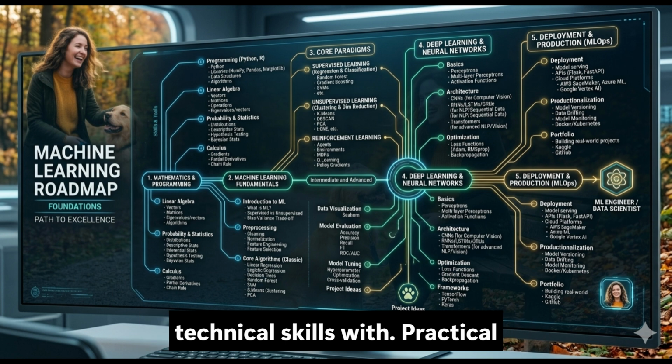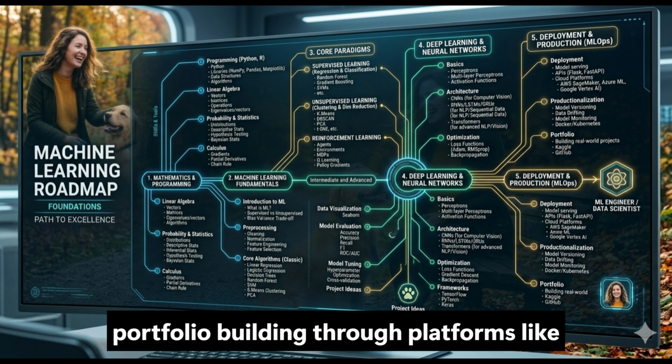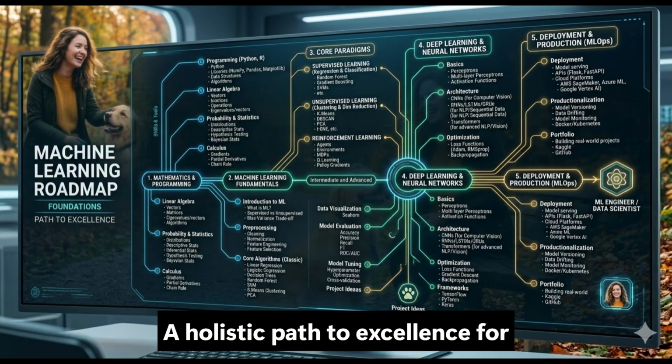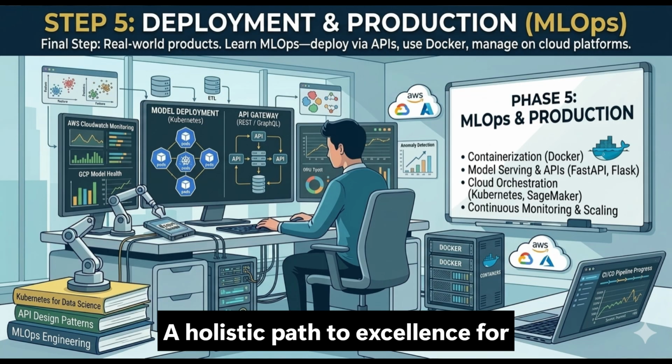By integrating technical skills with practical portfolio building through platforms like Kaggle and GitHub, the roadmap provides a holistic path to excellence for navigating the multifaceted landscape of modern artificial intelligence.